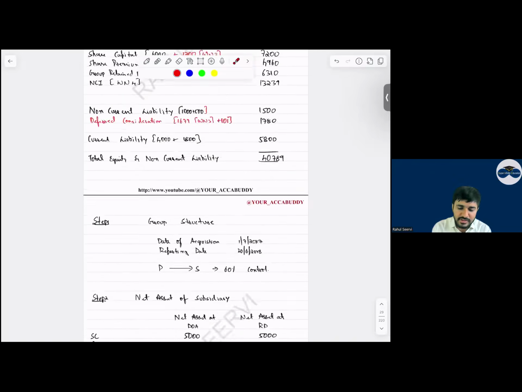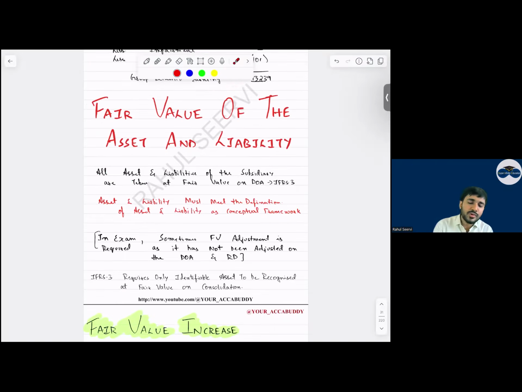Then multiple questions we had done in the class. Then coming to the most important adjustment, fair value of the assets and liabilities. Whenever a question comes, what will you say? Can I say all the assets and liabilities of the subsidiary company are acquired at fair value on the date of acquisition? We follow IFRS 3. And these assets and liabilities should meet the definition of what? Conceptual framework. It should be an identifiable asset.